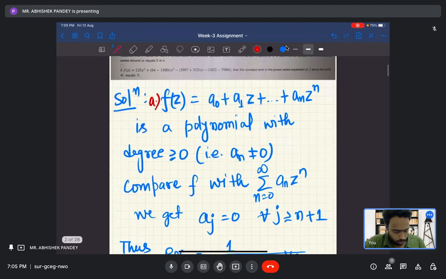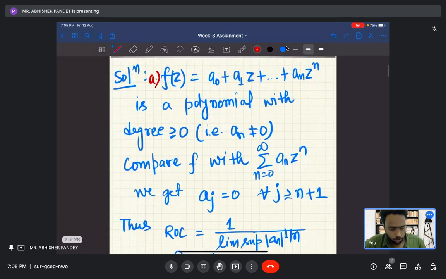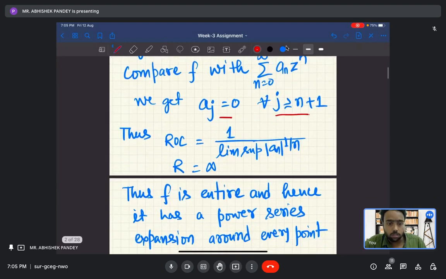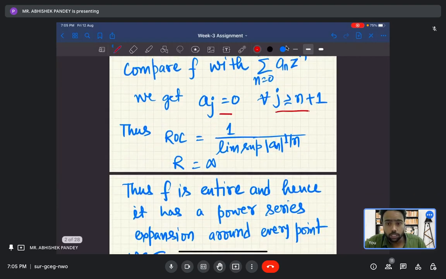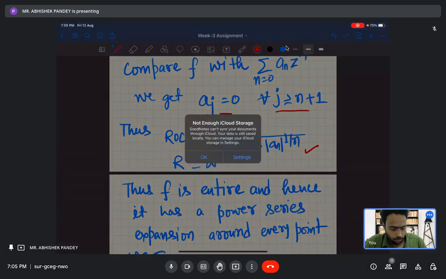So let f(z) be this. It is a polynomial, so we can treat it as a power series. We write a_j equals 0 for all j greater than or equal to n plus 1, and it becomes a power series. The radius of convergence, which I will denote in short as ROC, is 1 upon the limit supremum of |a_n| to the power 1 by n. So this will be infinity, because the limit supremum will be 0.